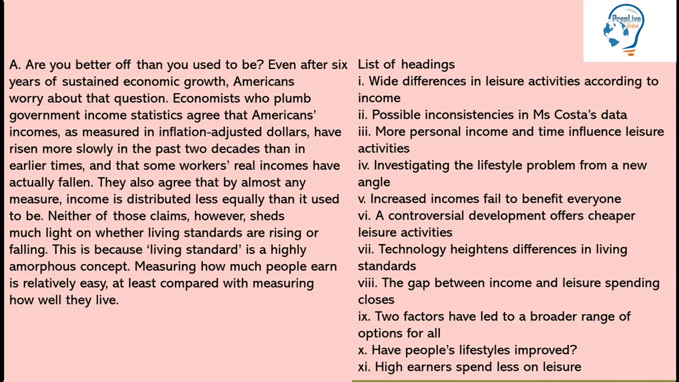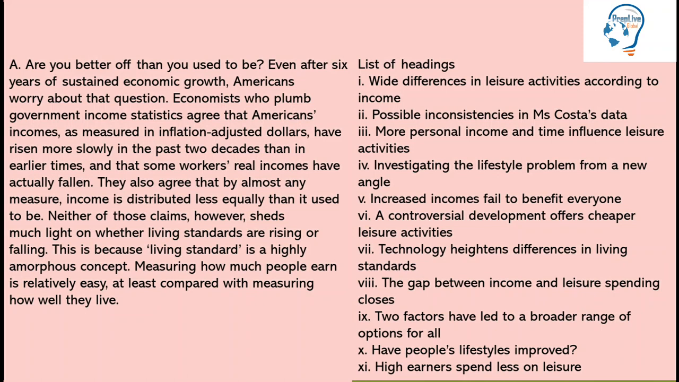Next is a controversial development offers cheaper leisure activities. There is no controversy here. This option is also wrong. Next option is technology heightens differences in living standard. Technology, they are not talking about that. This option is also wrong. Next is the gap between income and leisure spending closes. Again, they are not talking about this thing. Next is two factors have led to a broader range of options for all. In this, there are no two factors.